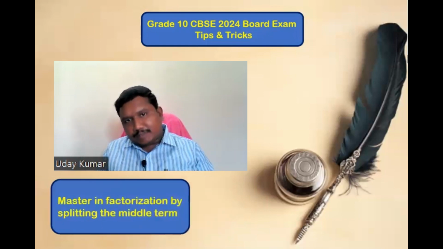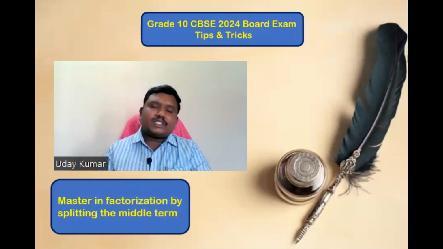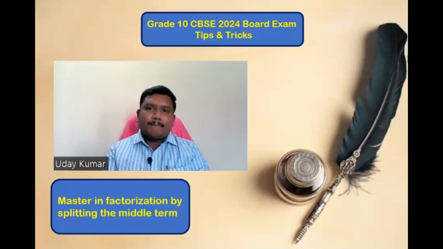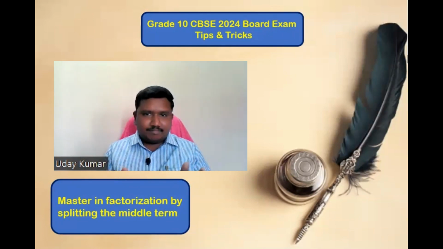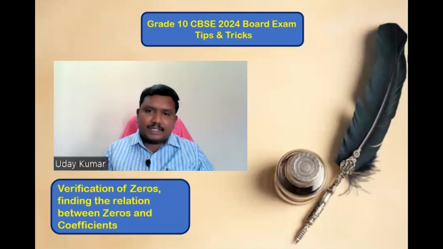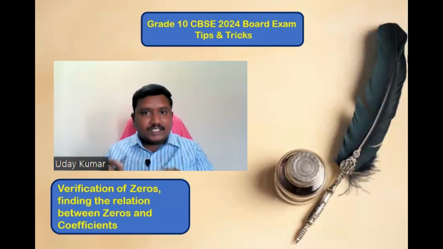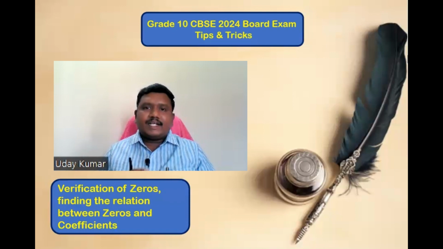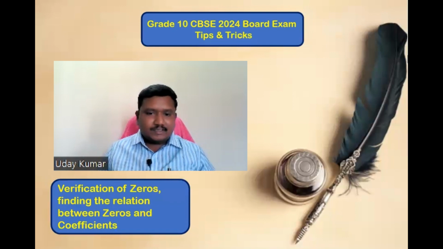When it comes to the second chapter, polynomials, you have to focus on the factorization of the polynomial, splitting the middle term, which you have to master. You have to become perfect in splitting the middle term and related questions. In this topic, you also have to focus on verifying the zeros, whether the given value is a zero of the polynomial or not. And second, finding the relation between the zeros and coefficients. Those questions are also very important, which you have to focus on.